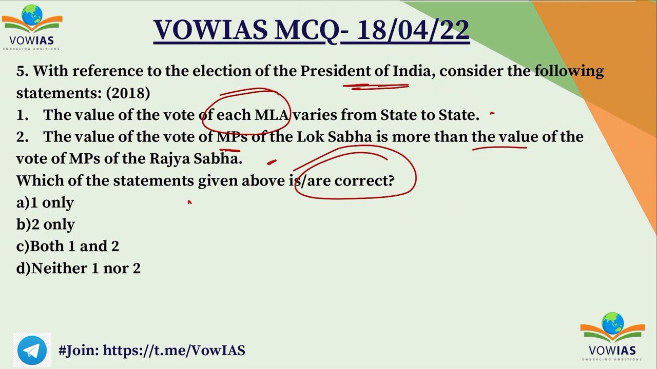The first one says the value of vote of each MLA varies from state to state. This is right, because in the presidential elections the value of MLAs' votes differs from state to state, as that depends on the population of the state. But the second statement says that the value of the vote of MPs of Lok Sabha is more than that of MPs of Rajya Sabha. This is wrong, because the value of the vote of all MPs is the same whether they are in Lok Sabha or Rajya Sabha. So the first statement is right, the second is wrong. A, 1 only, is the correct answer. It is a previous year question.